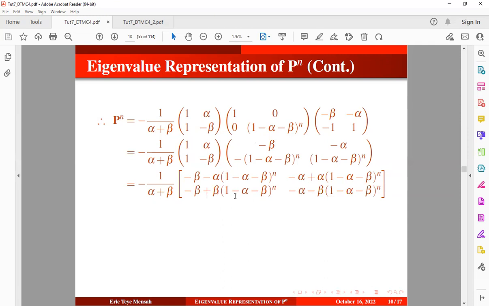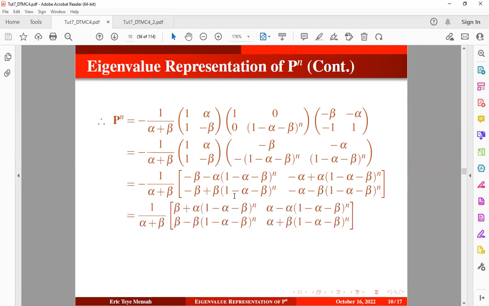So we can rewrite this in this form, right? So that once we multiply through by 1 divided by alpha plus beta, we're going to obtain this result, okay? Which is going to be the solution, okay? So this is going to be the eigen decomposition of the n-step transition probability matrix.